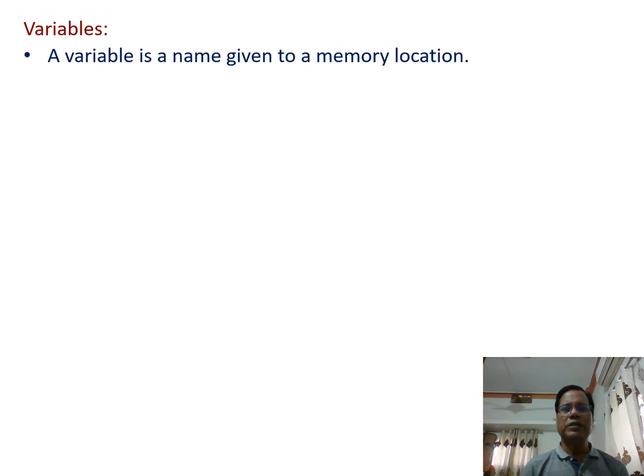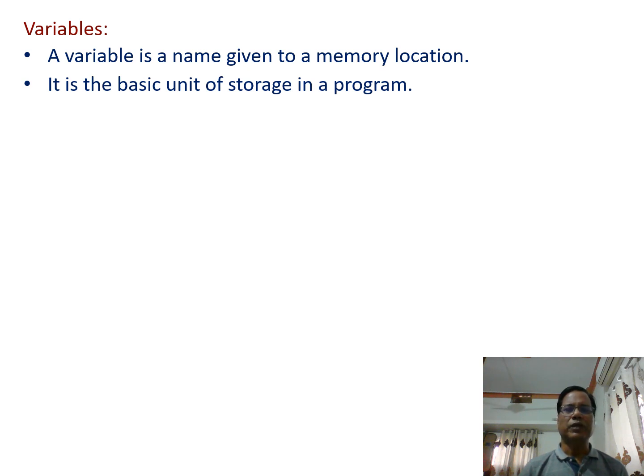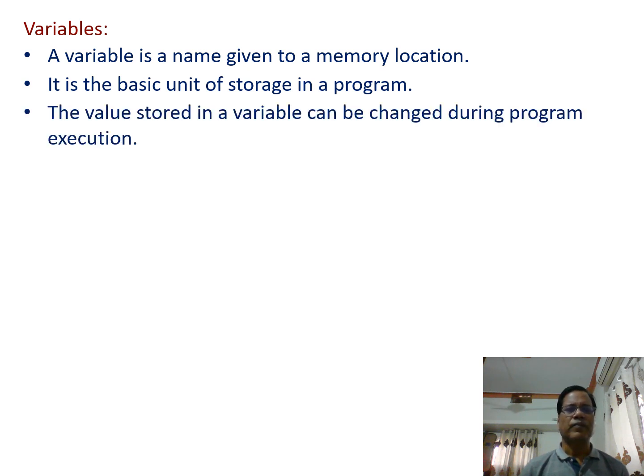So a variable is a name given to a memory location. We are familiar with this one. Whenever we declare a variable, it means that we declare the name of a memory location where we store the data. It is the basic unit of storage in a program. The value stored in a variable can be changed during execution, and so the name variable.